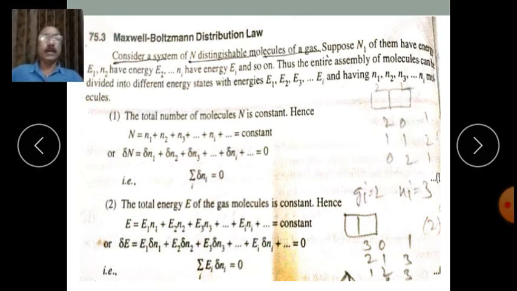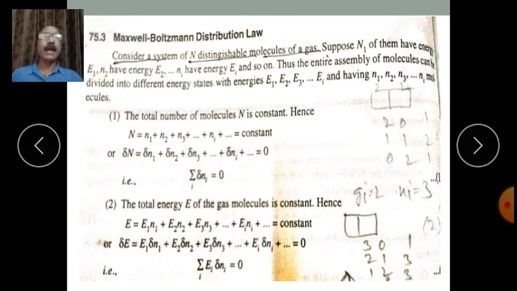So in that system, suppose it is an isolated system, no molecules can enter the system, and molecules can neither leave that system nor enter into that system. Therefore the total number of molecules N is constant. Hence N is equal to n1 plus n2 plus n3 plus and so on up to ni, which is equal to a constant.